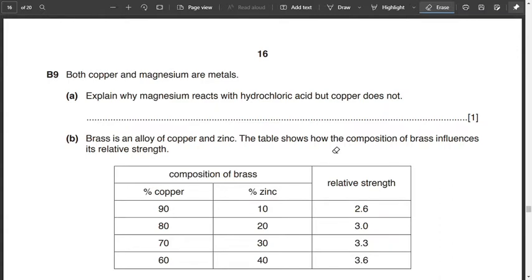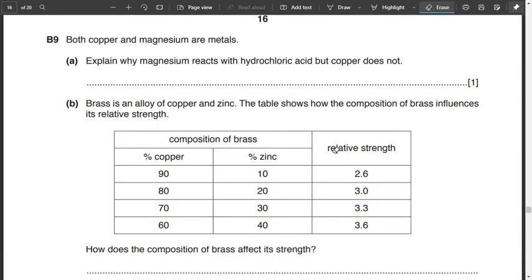However, copper cannot give the electrons to hydrogen. Its outer shell electrons, it cannot give to hydrogen. So you can write it in simple words that magnesium can lose its outer shell electrons and give them to hydrogen more readily. However, copper does not.